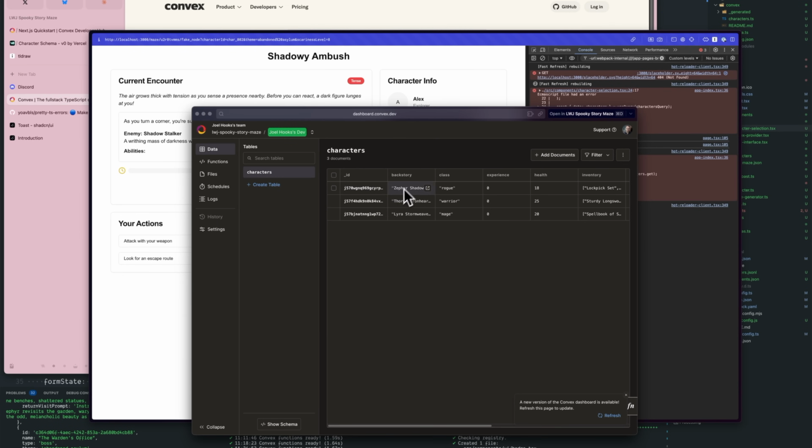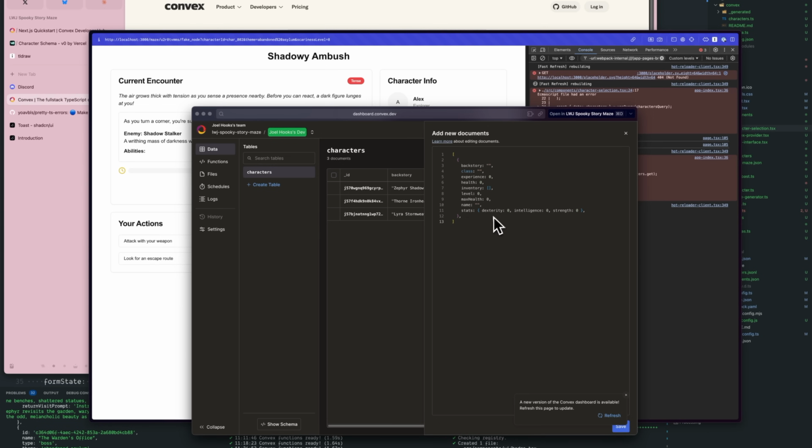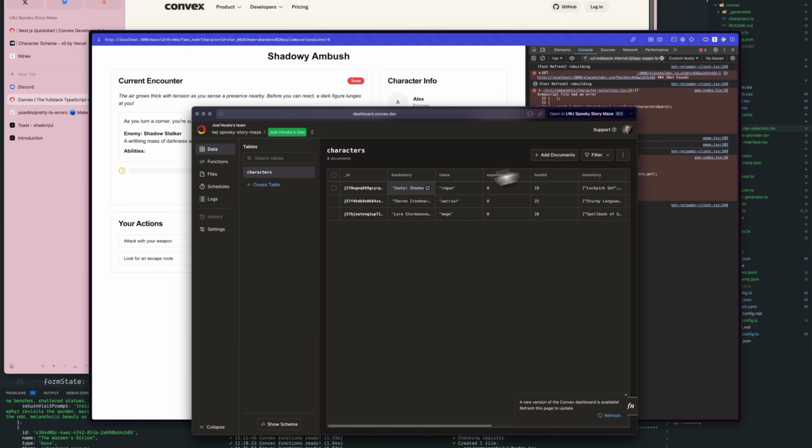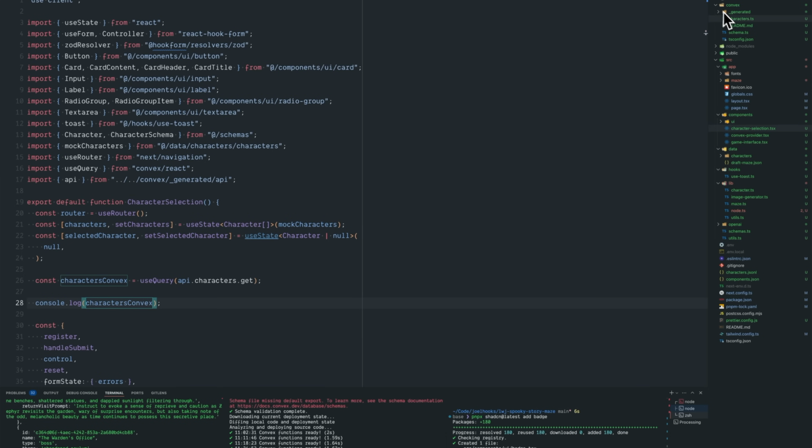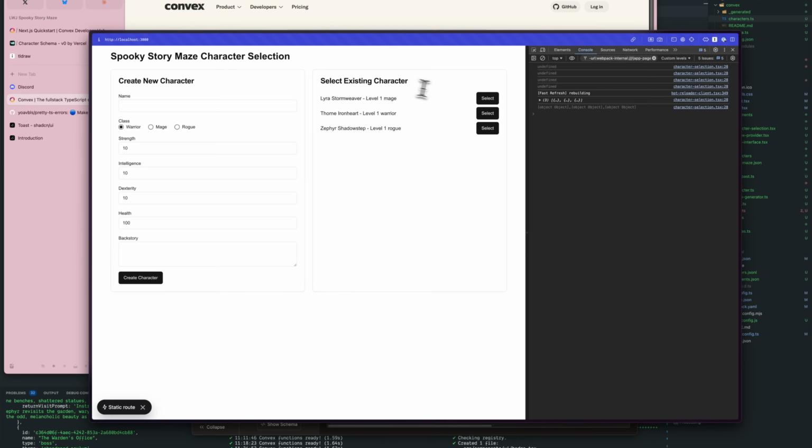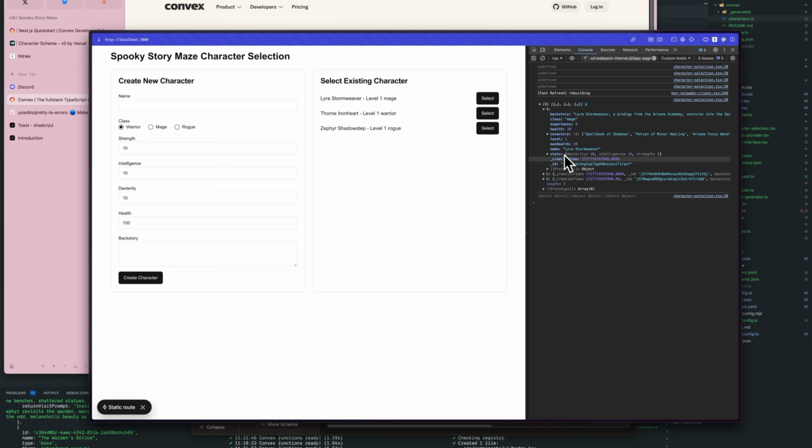So I got some character data in here, and this is just my JSON. I was able to just add documents and paste that in here, and it worked super well and gave me a schema that I was able to bring into my Convex folder. Yeah, so I added a nice little query function, and now I was trying to see if I could just load my character data, and it looks like it just works.